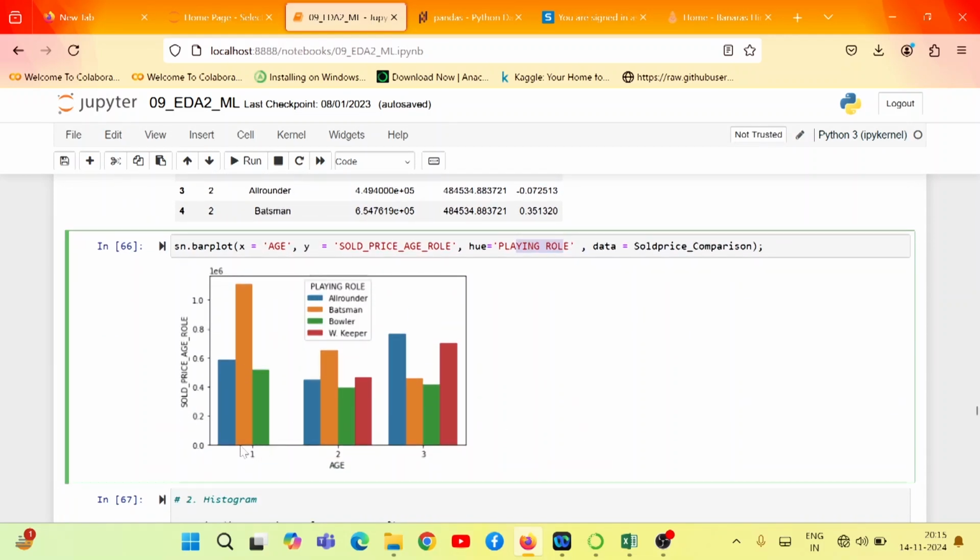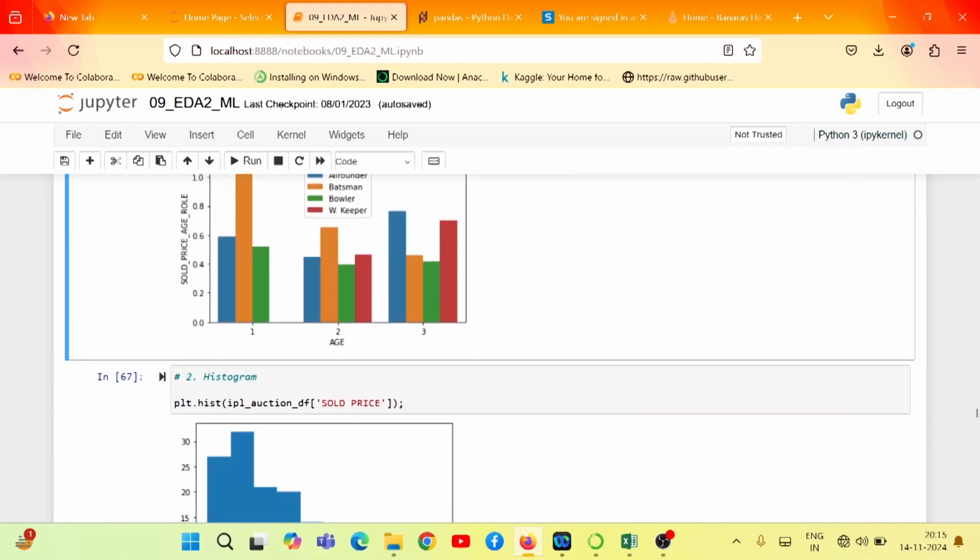In age category 1, the batsman used to get the maximum sold price, right? Whereas in age category 2, again the batsman has got the maximum sold price. Whereas in age category 3, the all-rounder used to get the maximum sold price, followed by wicket keeper, followed by batsman, and the bowler of age category 3 has got the least sold price, right? So that is the interpretation of that.